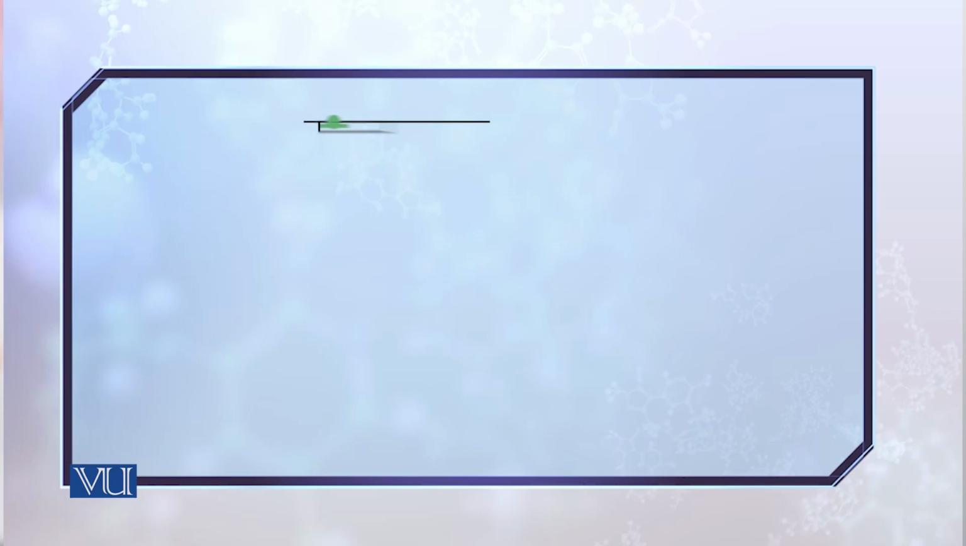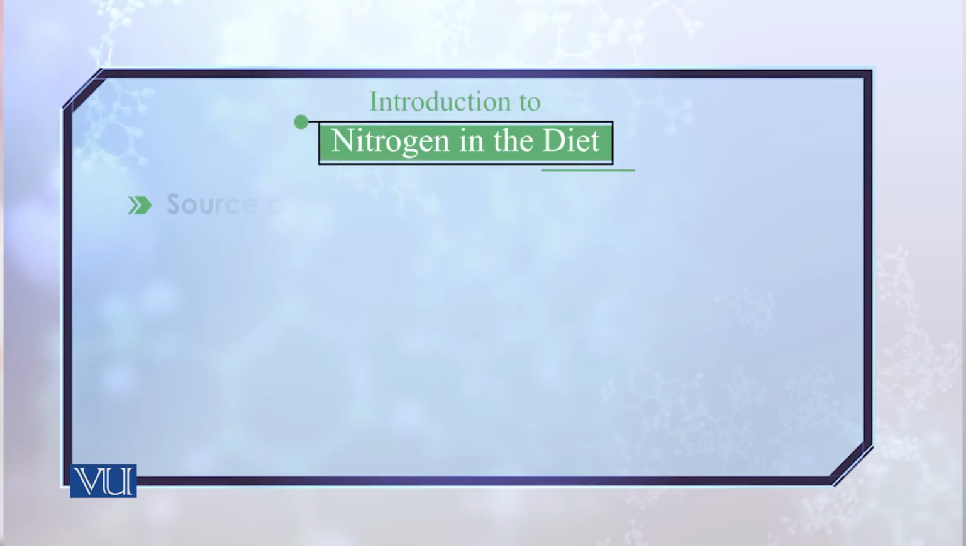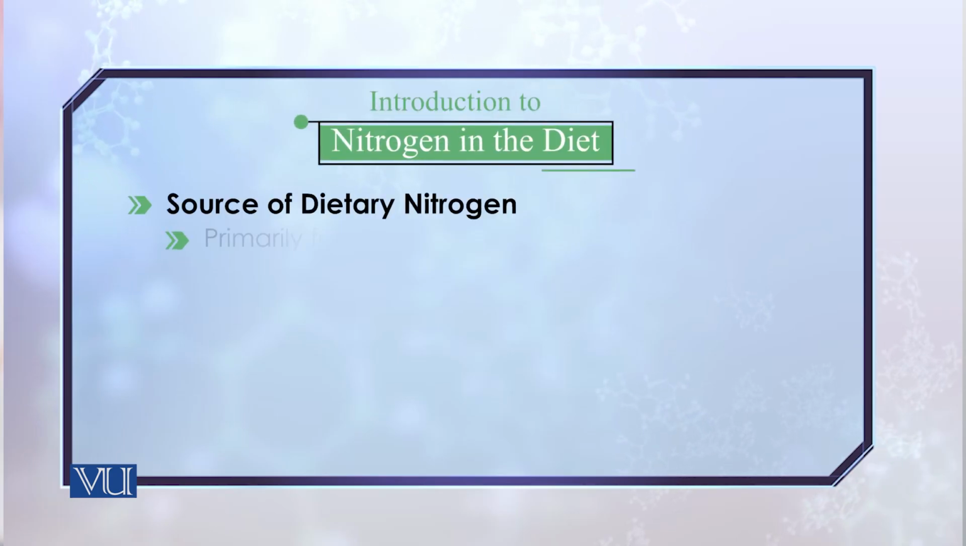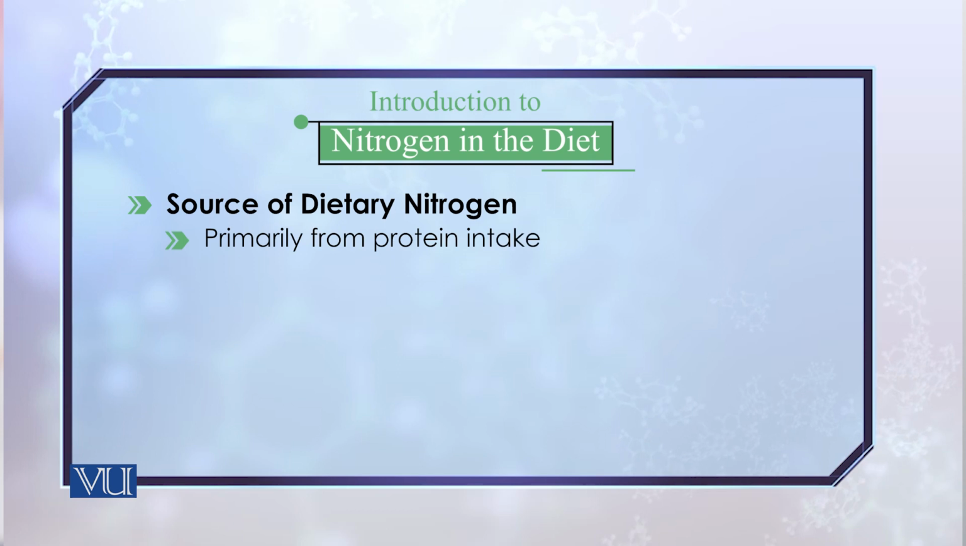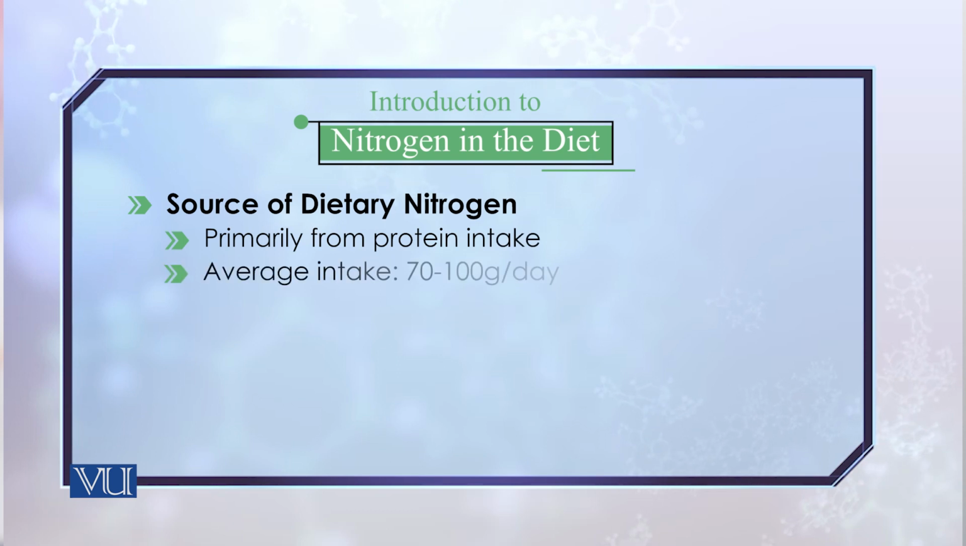So, you know that you take proteins in your body by eating different sorts of foods. One of the major sources of dietary protein is meat, and there are also nuts and lentils, etc. These are all sources of dietary proteins. A normal adult takes around 70 to 100 grams of protein on average.